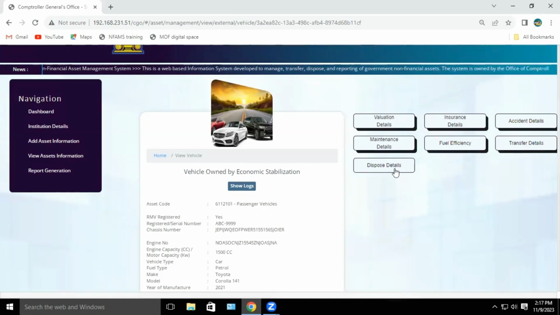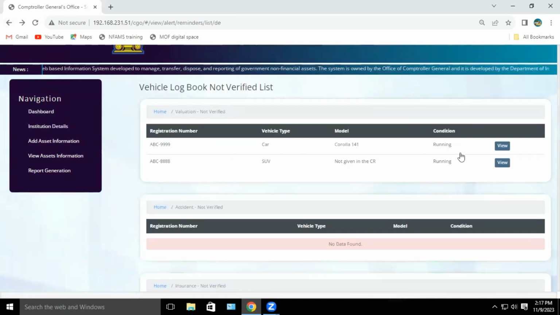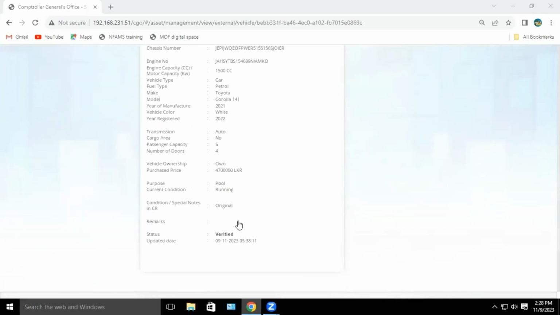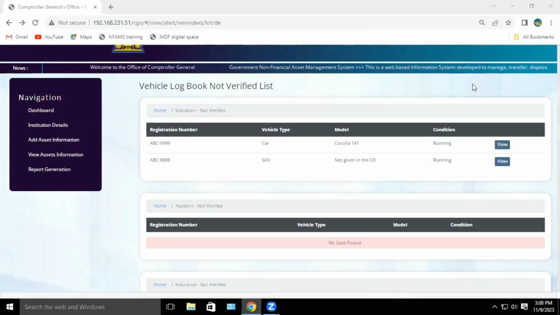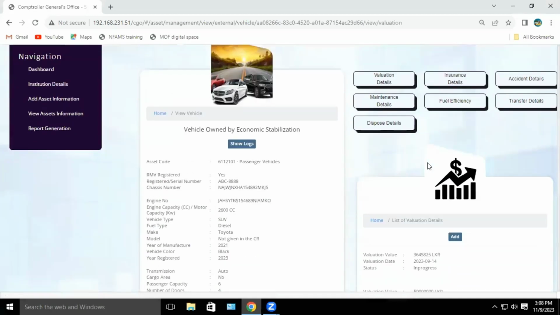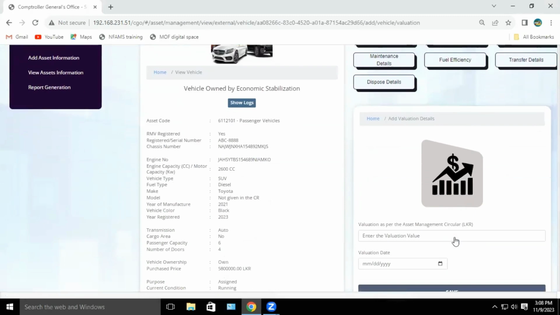So, under the vehicle logbook not verified list, you can see such valuation not verified vehicles under the valuation not verified list like this. Basic information of these vehicles is correct, but the valuation information is not correct. Then by clicking the view button, valuation information of each vehicle here should be corrected and saved like this through the add button in valuation details.